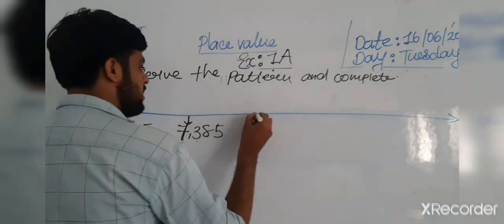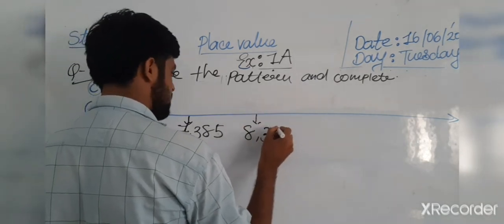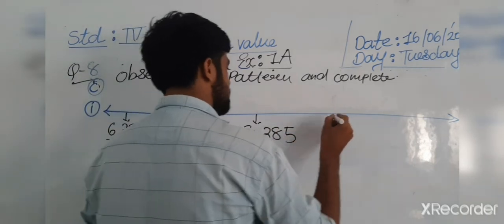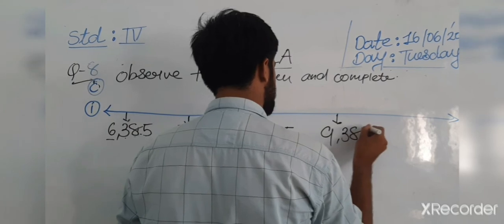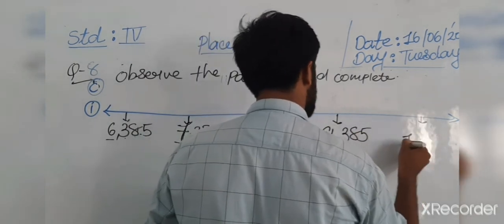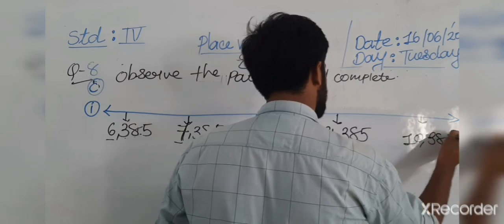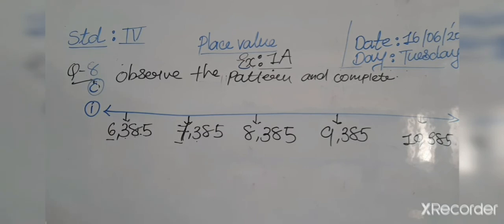So we complete the pattern here: 8,385, then 9,385, and then 10,385.